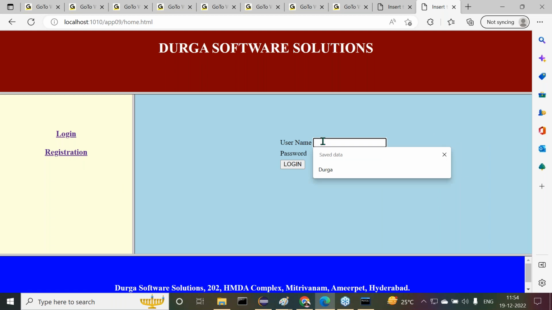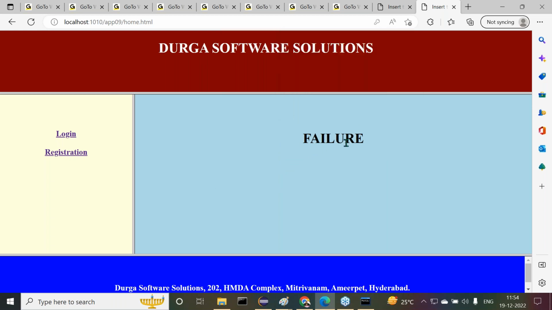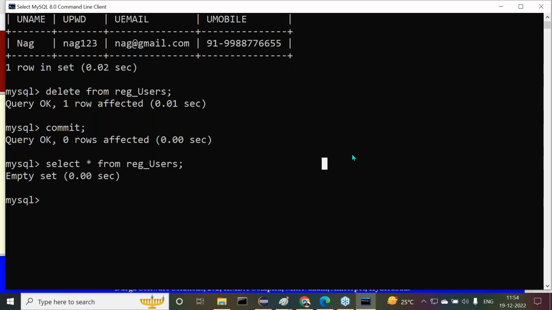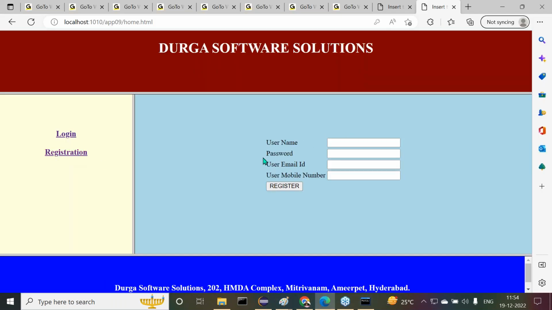Username is Durga. Password is Durga. Now it has to interact with the database and perform some database operation. Observe carefully, we are getting failure because no data exists in the database. So we have to go for registration.